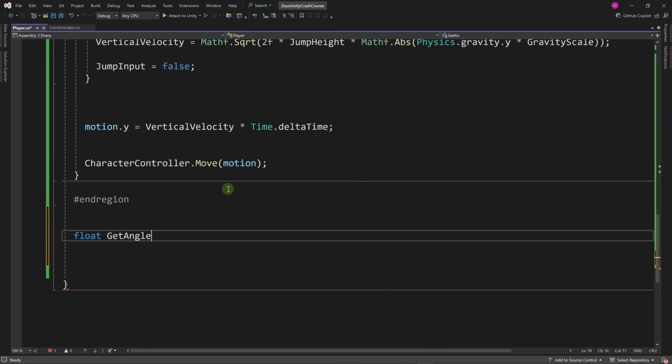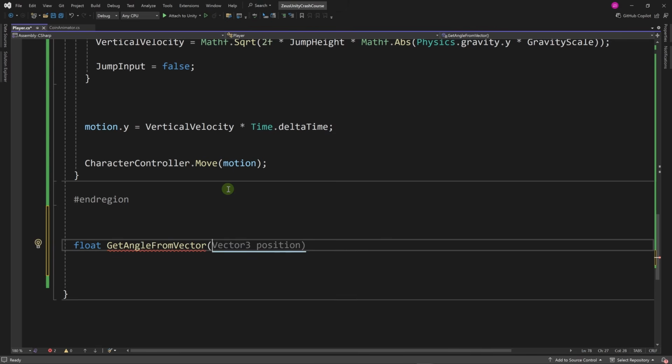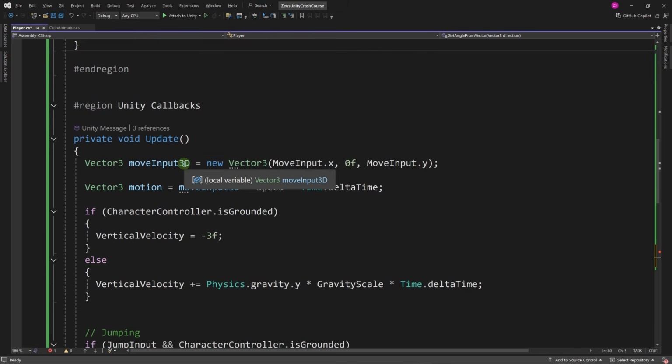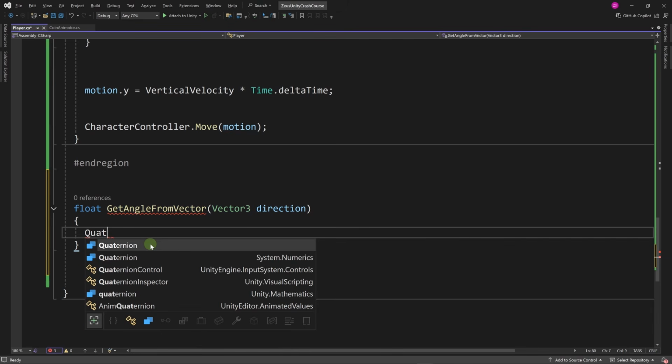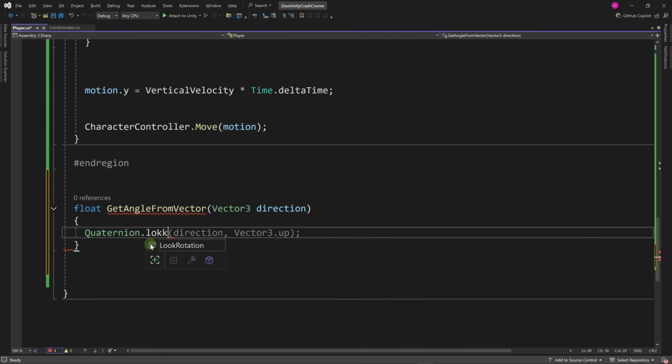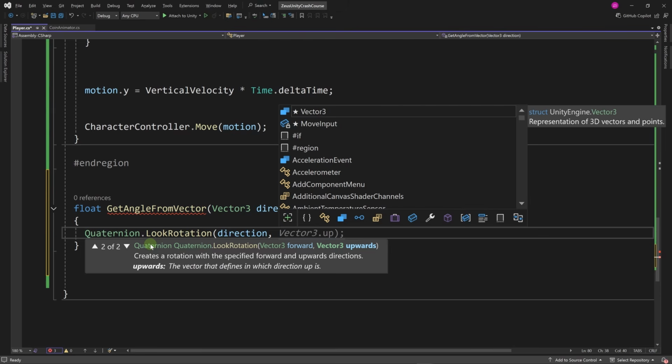Let's call it GetAngleFromVector, and let's have a Vector3 direction as parameter. This movement vector, move input 3D, is the direction in which we are moving. And to get the angle that we want the player to be pointing at, let's use a method in Quaternion. Quaternion.LookRotation, and we're going to give it our direction, and the up vector is going to be Vector3.up. This is the signature of the method. So it takes the forward vector and it takes the upward vector, and it returns a quaternion of that rotation, and that's exactly what we're going to give it.